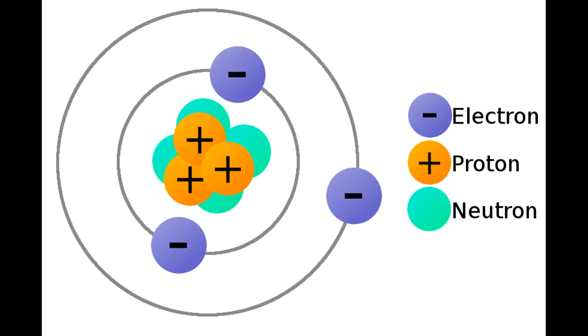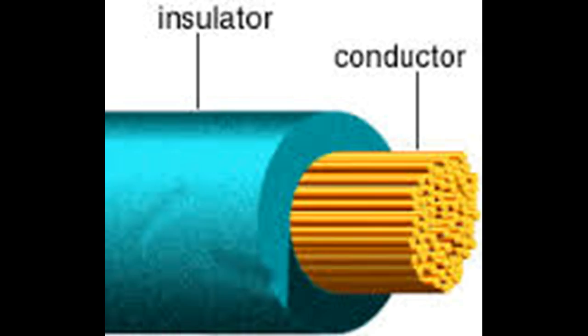If a material holds on to its electrons tightly, it is known as an insulator. If its electrons are more loosely bound, it's called a conductor. When a large number of free electrons pile up at one end of a conductor, particles that have the same charge repel each other, while particles that have opposite charges attract. These negative electrons push each other apart, jumping from atom to atom through the conductor, creating electricity.